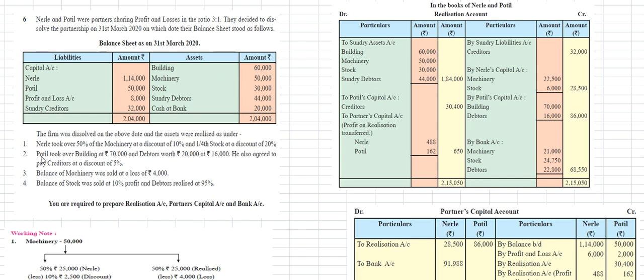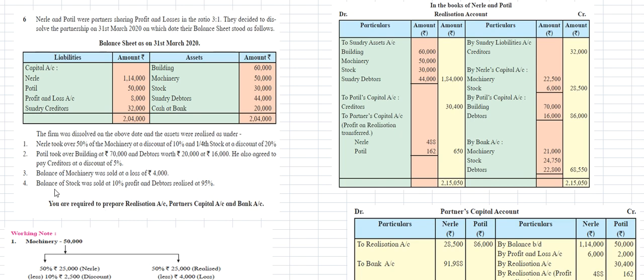The second adjustment is that Patil took over the building at 70,000 rupees, and debtors worth 20,000 rupees at 16,000 rupees. He also agreed to pay the creditors at a discount of 5%. This is the second adjustment.